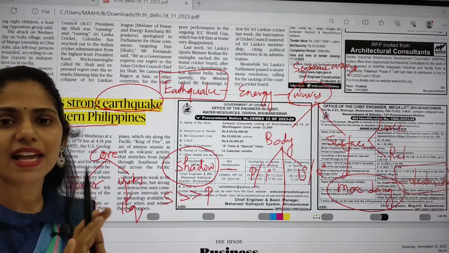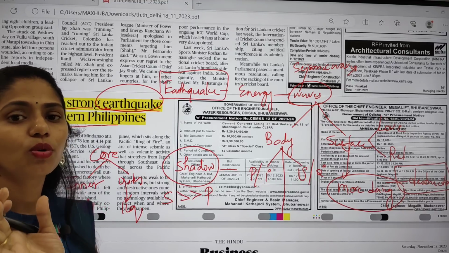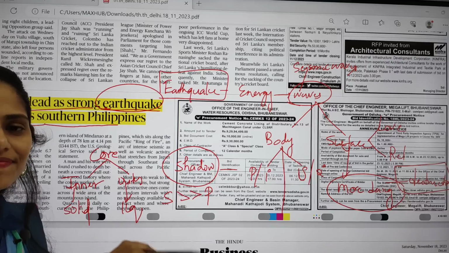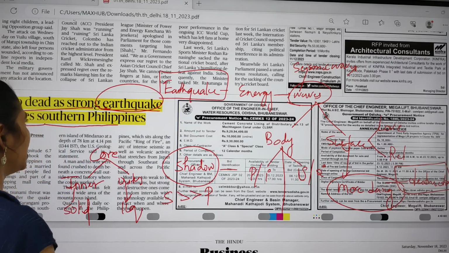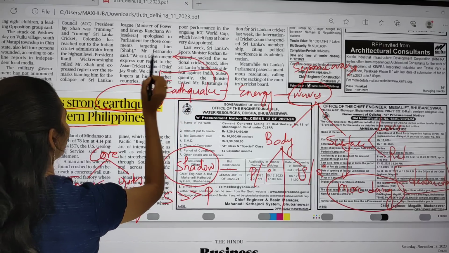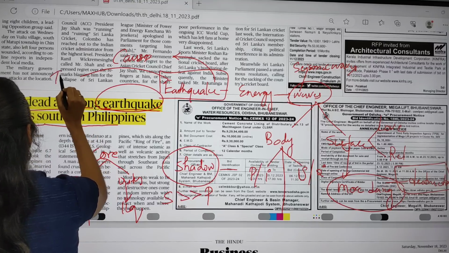So in this way, you have to make your notes. Notes should be as simple as possible. An entire geography note should not be more than 20 pages. That's it. Okay?